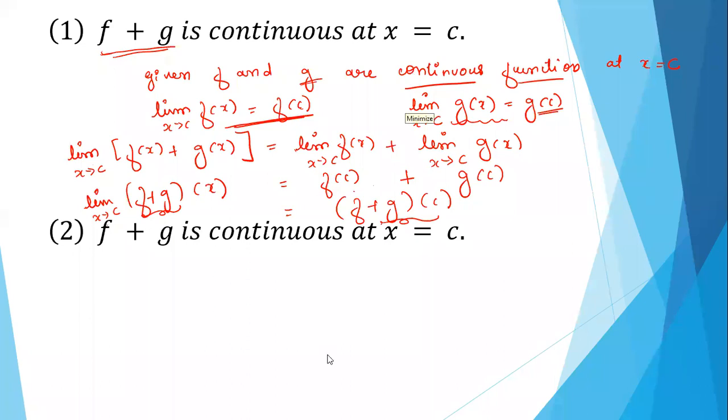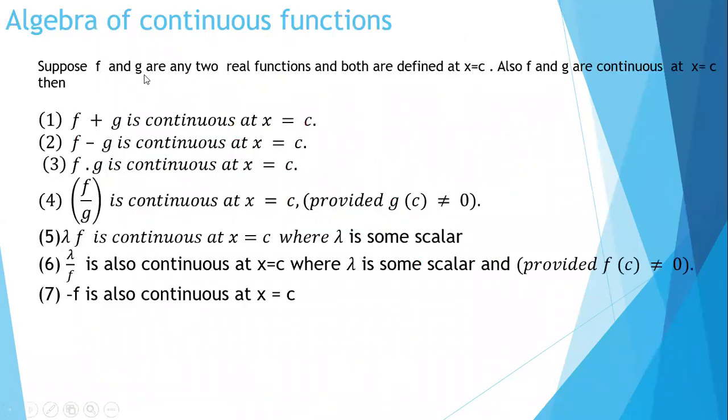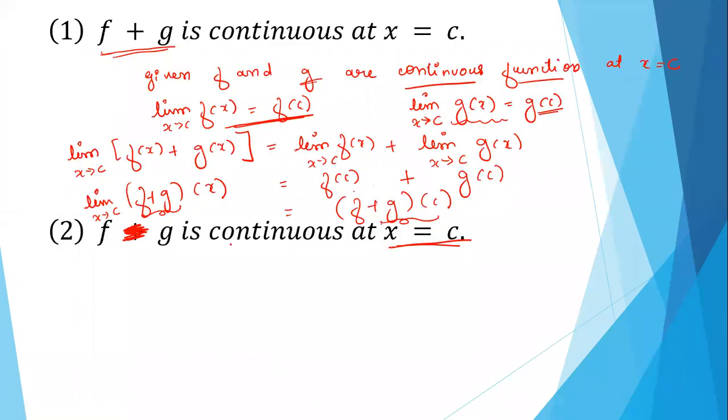So next, f minus g is continuous. Sorry, here you have to prove f minus g is continuous at x is equal to c. How will you prove this? This you only can do. Just we have to replace plus with minus. Here, already in the statement it's given f and g are continuous, so same thing it is.